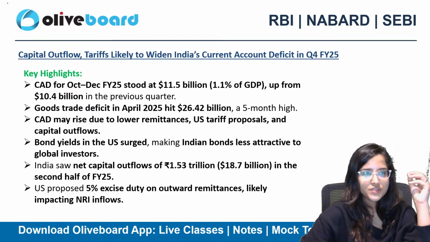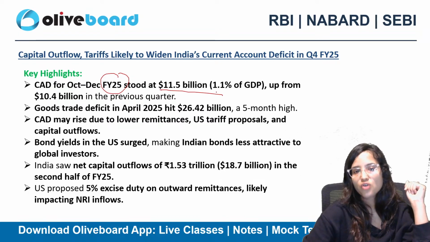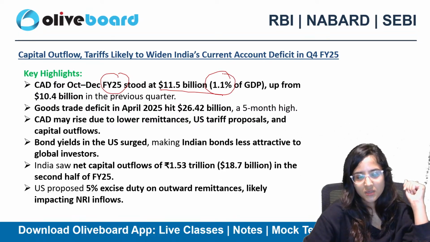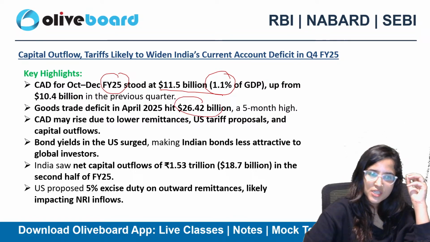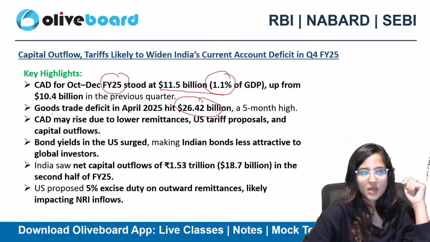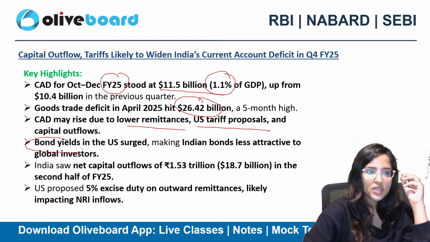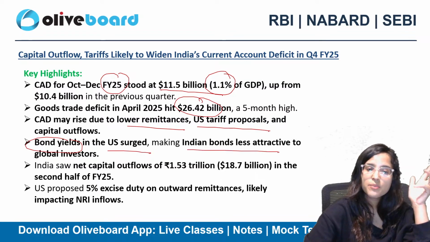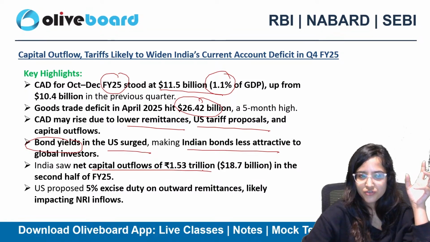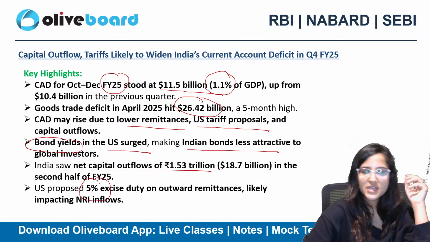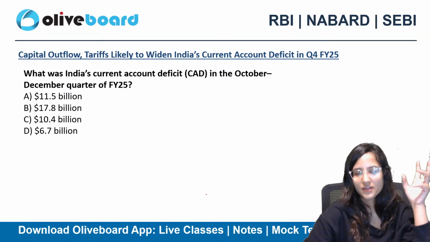So current account deficit for October to December financial year 25 stood at $11.5 billion, 1.1% of GDP. Then goods trade deficit in April hit 26.42 billion. Current account deficit may rise due to lower remittances, US tariff proposals, bond yields in the US surged, making Indian bonds less attractive. India saw net capital outflows of 1.53 trillion. US proposed 5% excise duty on outward remittances. So this is going to impact our deficit.